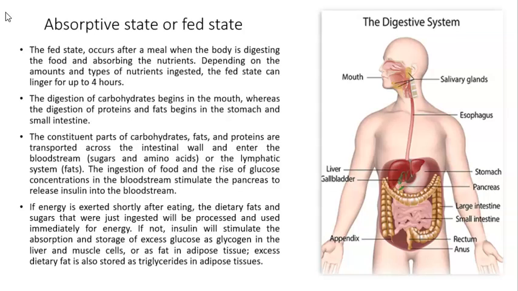The ingestion of food and the rise of glucose concentrations in the bloodstream will stimulate the pancreas to release insulin into the bloodstream. If energy is necessary immediately, then the fats and the sugars that we just ingested will be processed and used immediately for energy. If we are not going to use the energy immediately, then insulin will stimulate the absorption and storage of excess glucose as glycogen in the liver and muscle cells, or as fat in the adipose tissue. And the excess fat will also be stored as triglycerides, but in the adipose tissue.